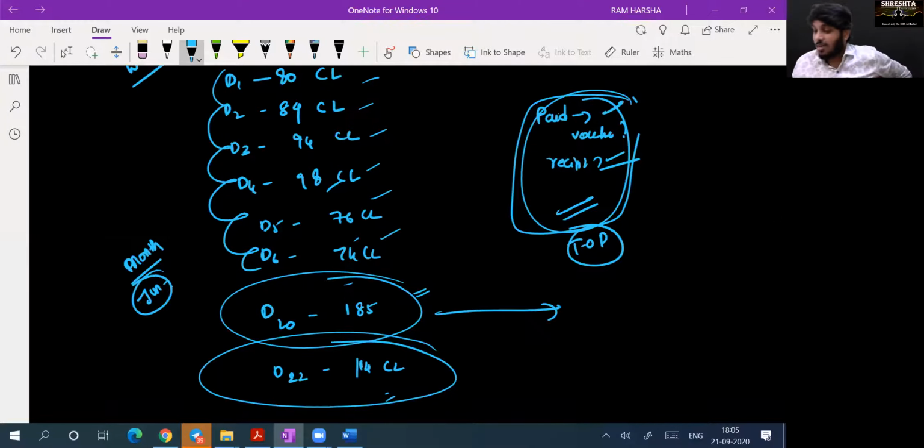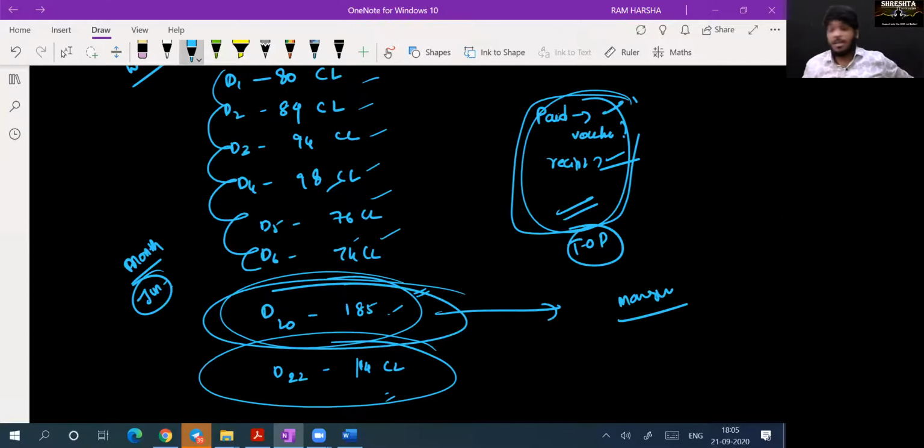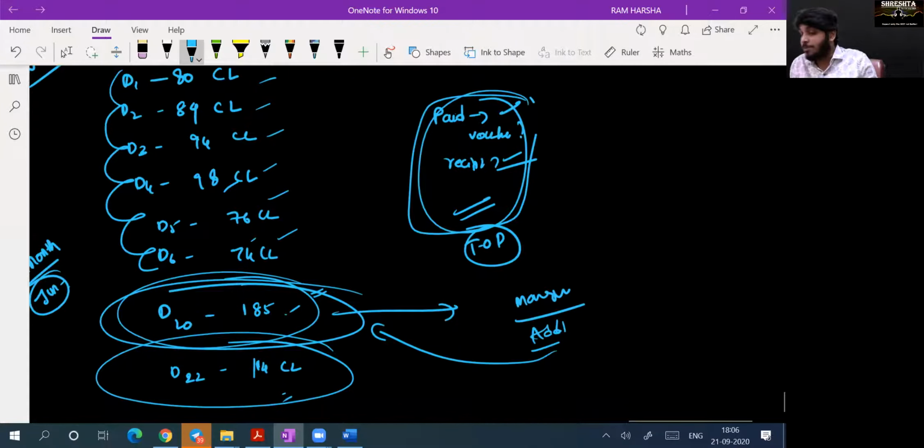On D20, I'm asking, sir, what happened on day 20? Why were 185 recruited? The manager, he's very clever, told me, sir, that day additional production happened. That's the reason why we recruited additional people. Oh, you're saying on D20 additional production happened. Okay. How do I prove this? How do I know whether additional production really happened or not?